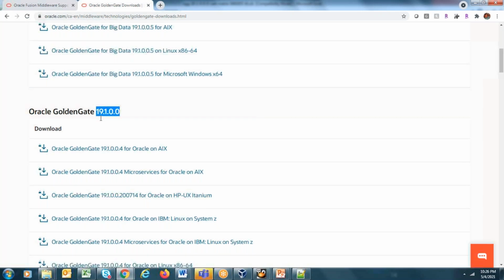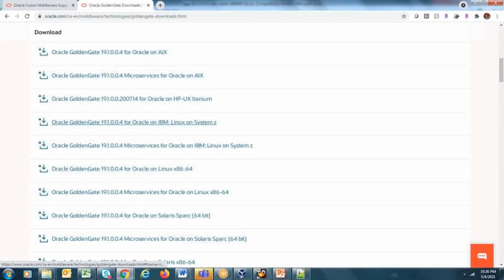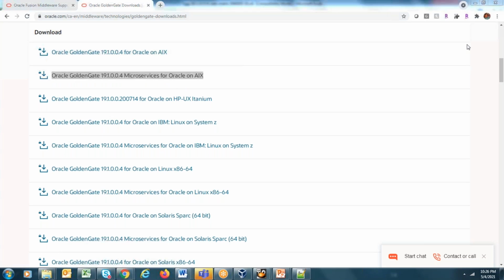For databases, Oracle GoldenGate. If you see, you will find two types of binaries. One says Oracle GoldenGate 19.1.0.0.4, and the second says Oracle GoldenGate 19.1.0.0.4 Microservices. The one which doesn't say anything is the classic binaries, and the one which says Microservices is the microservices binaries. For this training, we have to download the microservices binaries.